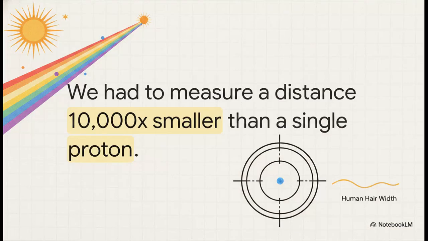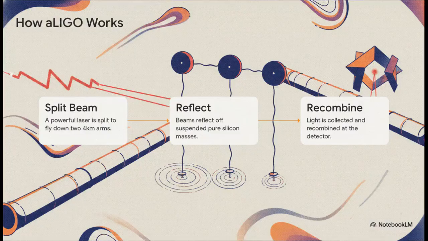Actually detecting this space-time ripple was an unbelievable feat of engineering. We literally had to build a machine sensitive enough to measure a distance 10,000 times smaller than a single proton. To put that into everyday terms, it's like trying to measure the distance from our sun to the nearest star to the exact accuracy of the width of a human hair. It's just wild. So how does this technological marvel, known as LIGO, actually work?